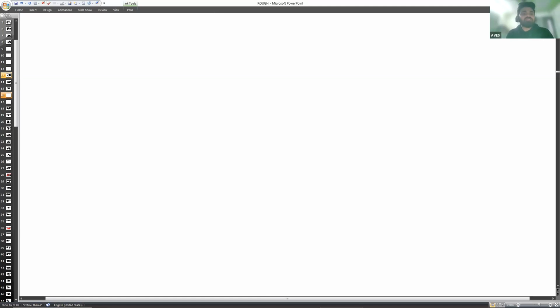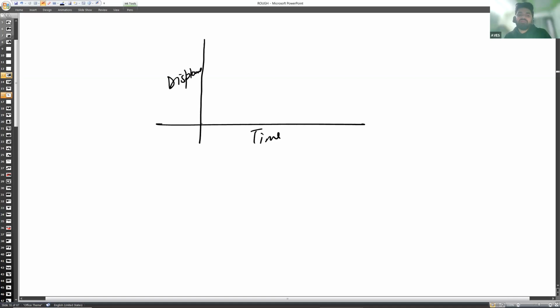This is a graphical question, and let's understand this type of question. For example, I have a displacement time graph, like this.